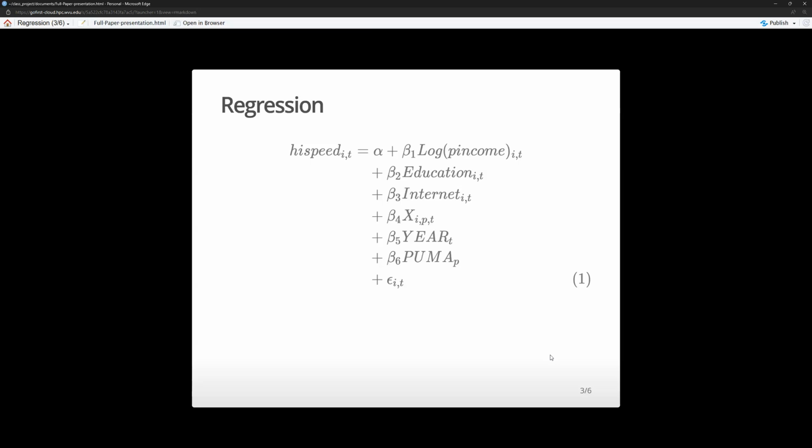Next, I have controls for fixed effects. I factored the year over time, so 2013 to 2019. I also factored the PUMA regions, looking solely at the PUMAs.